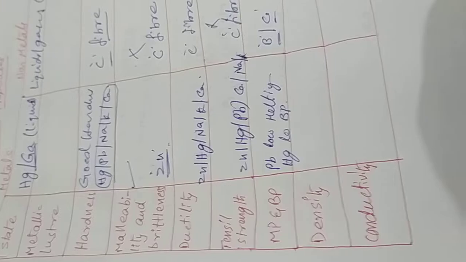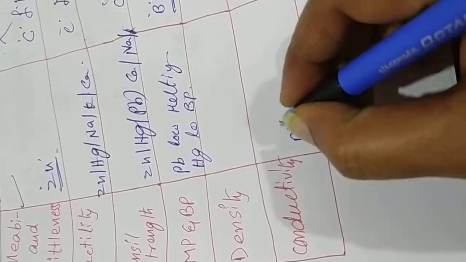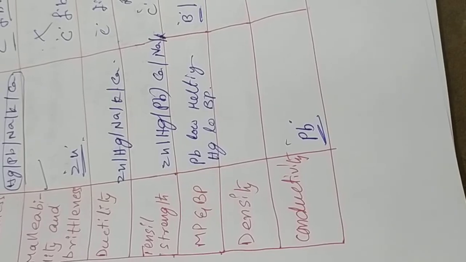Conductivity. All metals are good conductors. But non-metals are very bad conductors. But carbon is an exceptional compound. Whereas here lead is a very bad conductor. That is the reason we use it for soldering, cable soldering, electrical cable jointing. We use it for soldering because it is a very bad conductor. In fact, it is a resistant. That is the reason lead is used for soldering.